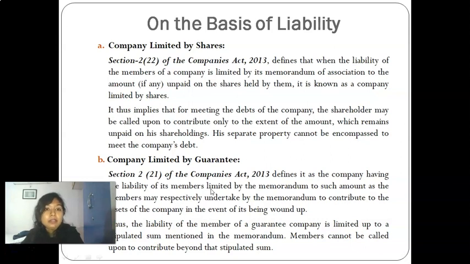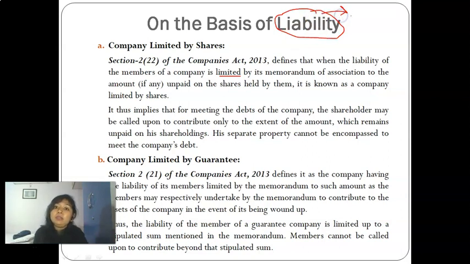the company limited is divided into two parts: company limited by shares and company limited by guarantee. Again, I have told you, but here a legal definition is given, so we'll go through that. Section 2 clause 22 of the Companies Act defines that when the liability of the members of a company is limited by its memorandum, where the word limited or unlimited is written, you get to know the liability of the company by reading its memorandum.